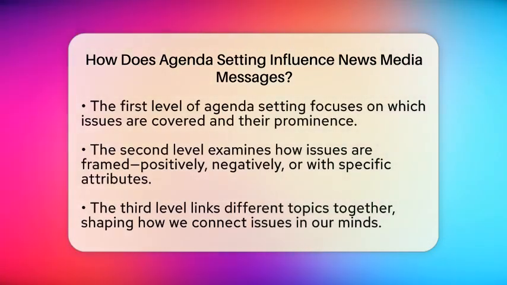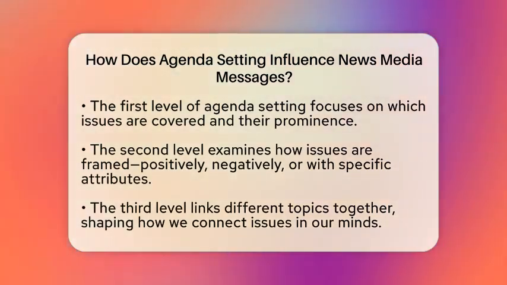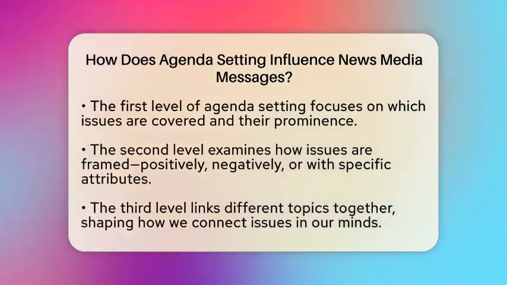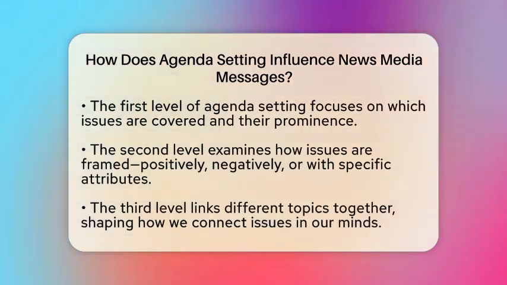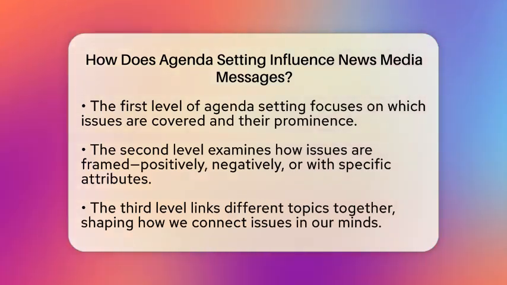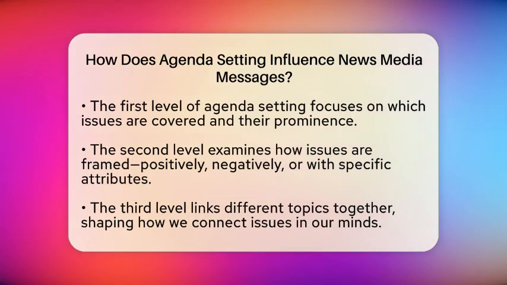Think about how news coverage on climate change or economic problems can influence public opinion. If the media covers these topics extensively, people start to see them as urgent and relevant. This is called issue salience. The more coverage an issue gets, the more important it appears to the audience.